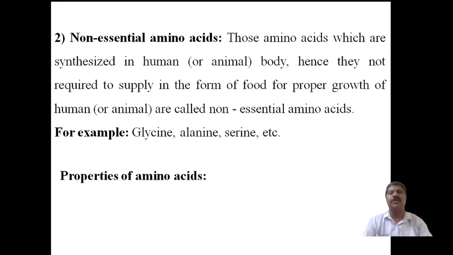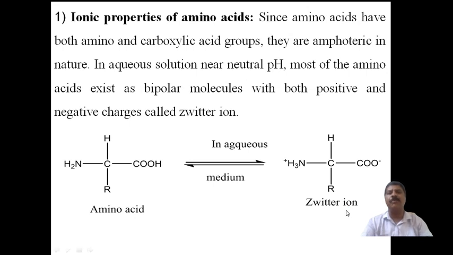Now coming to the properties of amino acids. There are a few properties of amino acids. The first property is the ionic property of amino acids. Since amino acids have both amino as well as carboxylic acid groups, a single molecule has both acidic as well as basic character. Acid group as well as basic group.